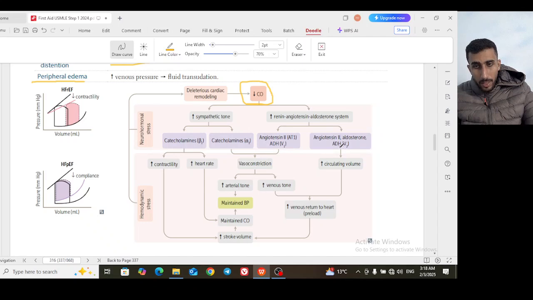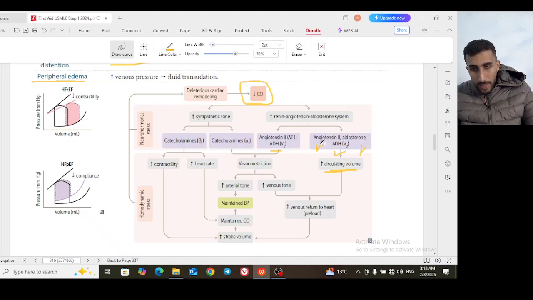Angiotensin and ADH also have a body water keeping effect, which increases the circulating volume. So the angiotensin 2 and aldosterone and the ADH, the three of them will increase the circulating volume. But aldosterone has no role in vasoconstriction. Only the angiotensin 2 and the ADH will cause vasoconstriction.